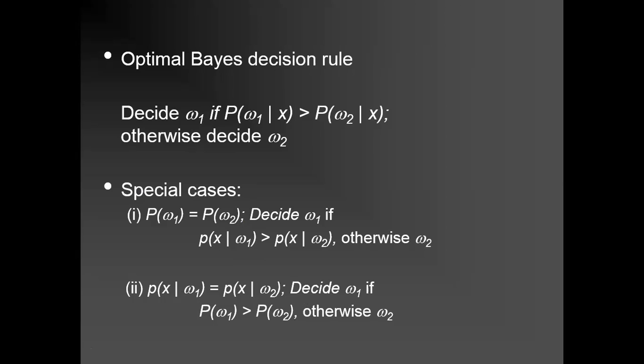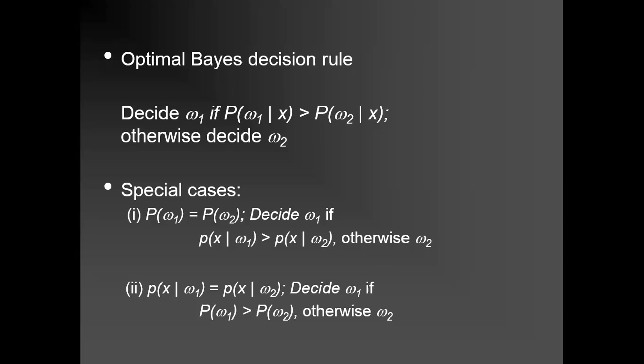And in all the cases, whenever the probability value is high, we select that class, and wherever the value is low, we neglect that class. So it's very simple, and the calculation is also very simple. Here we are considering the a priori probabilities and the class density functions, and we take the product of these two to calculate the posterior probabilities.